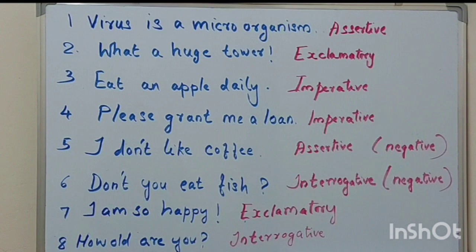Sixth one, don't you eat fish? Now we can see there is a question mark. So that is interrogative sentence and also there is a negative word, don't. So it is negative interrogative sentence. Seventh one, I'm so happy! There we can see the exclamation mark and the sentence is exclamatory sentence. Now the last one, how old are you? That also is a question. So it is an interrogative sentence.